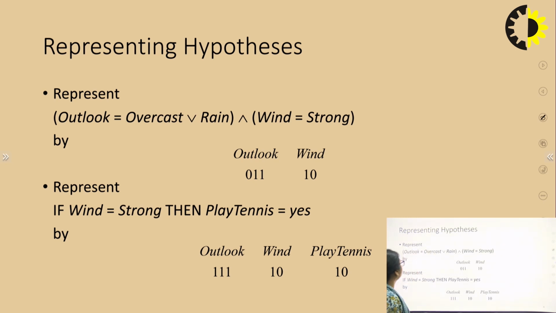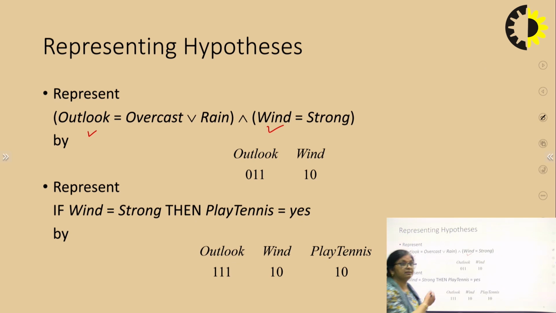Here I have taken the example of some weather conditions in which a player will play tennis or not. It means play tennis is yes or no. There is one input feature outlook, and one input feature wind.